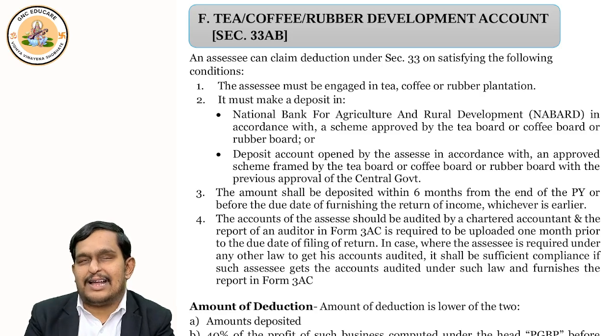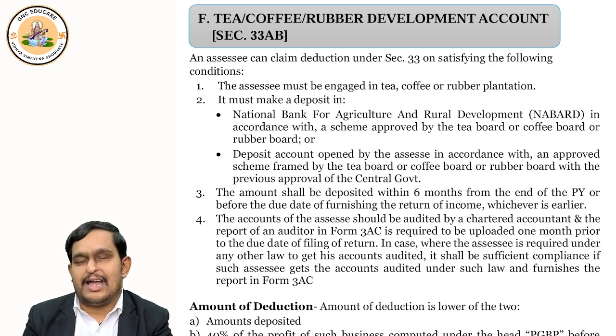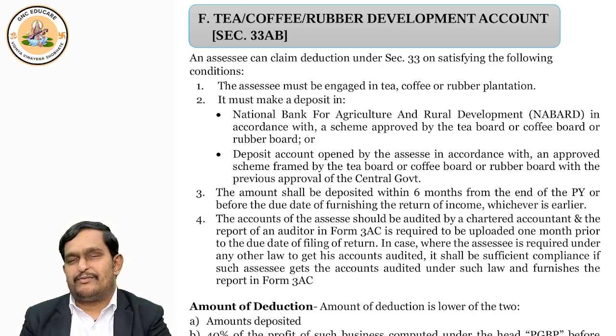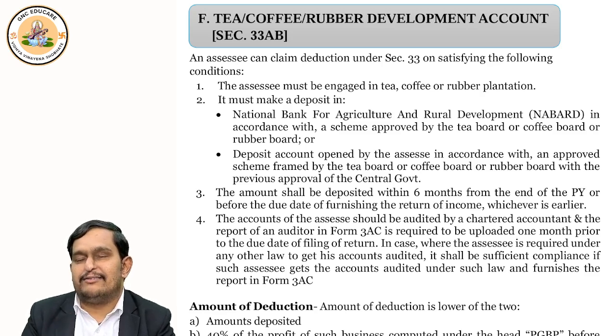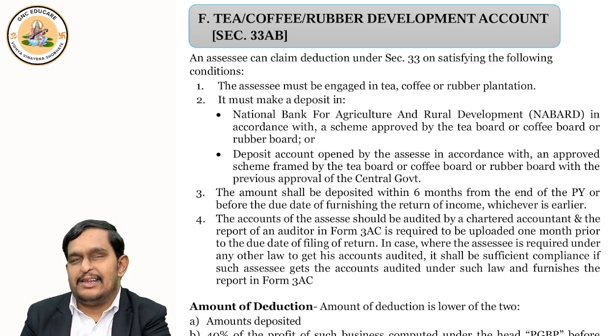Like if you talk about Tata Tea, what they do in Assam and in many places across the globe, I can say, they have tea plantations where a lot of plants are there. From that they take the tea powder, right, and ultimately supply to the people. So from agricultural activity to manufacturing activity, both are handled by Tatas. So for these types of businesses this section is applicable, whether it is tea, coffee, or rubber development account under section 33AB.